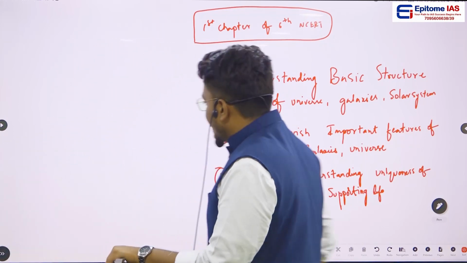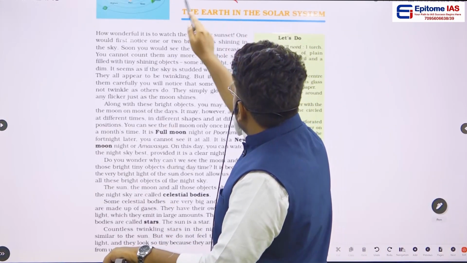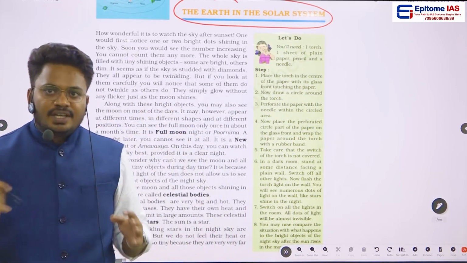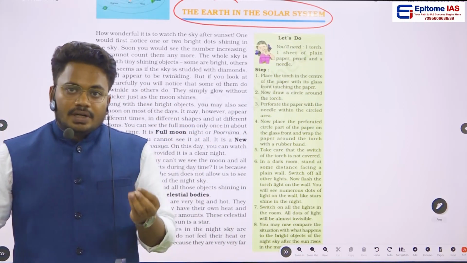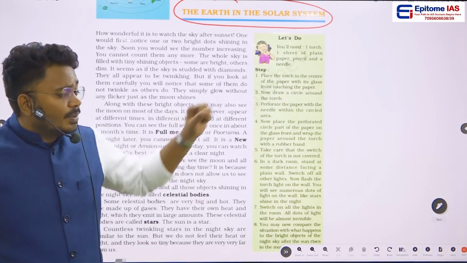So now without any further delay, let's move on to the first chapter. Here we will be discussing the earth in our solar system. What is a solar system, what is the positioning of the earth in the solar system, and what other things are present in the solar system, the entire thing we will be discussing in this particular chapter.